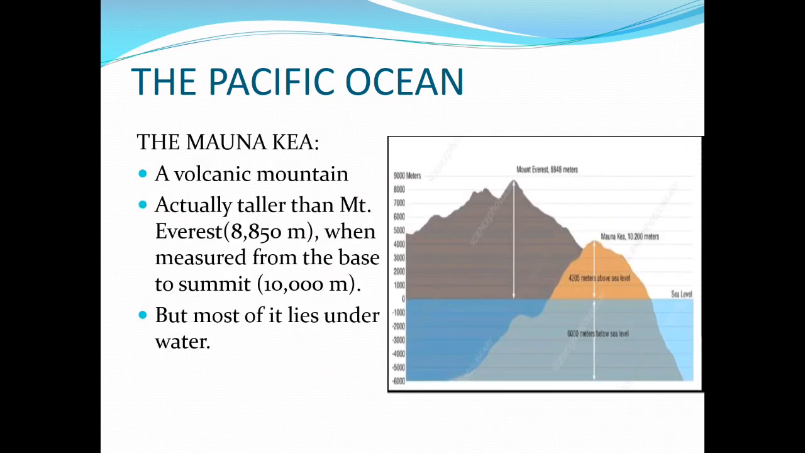When we talk about mountains, they are present on the ocean floor also. Mauna Kea is a volcanic mountain, and when it was measured from its base to the top, its height was found to be 10,000 meters, which is more than that of Mount Everest. But most of it lies under the water, so it was not discovered earlier.